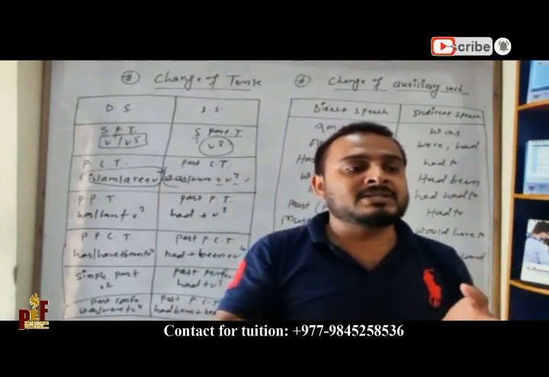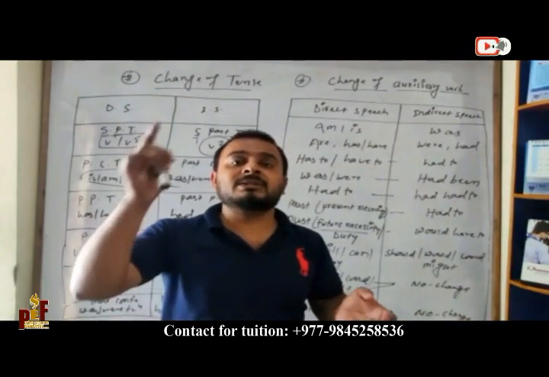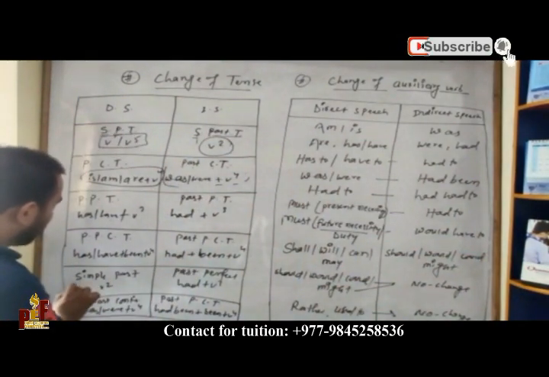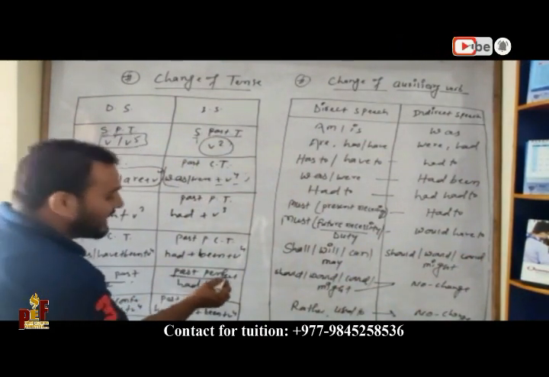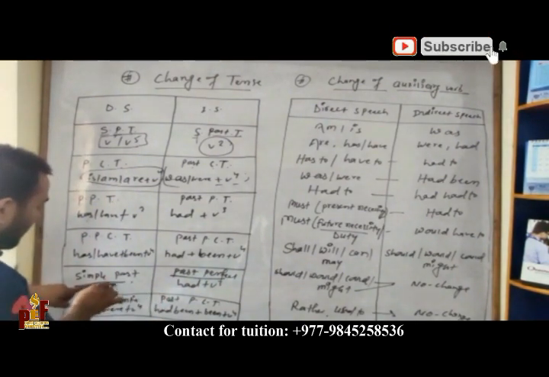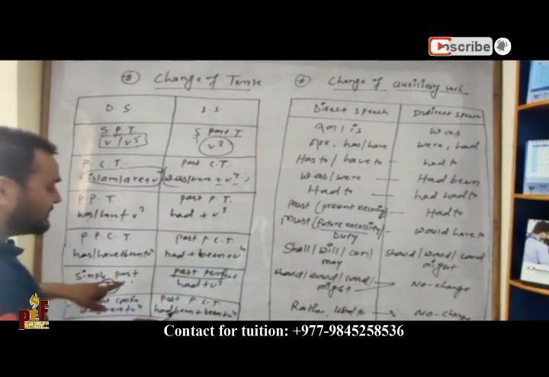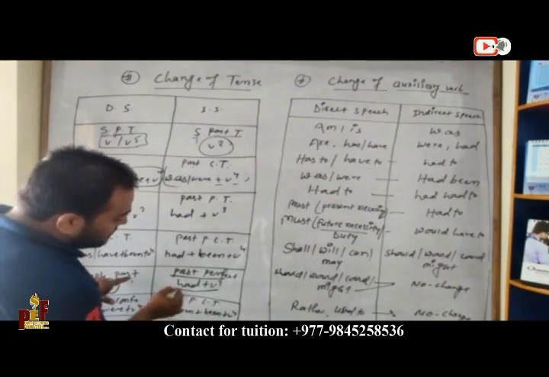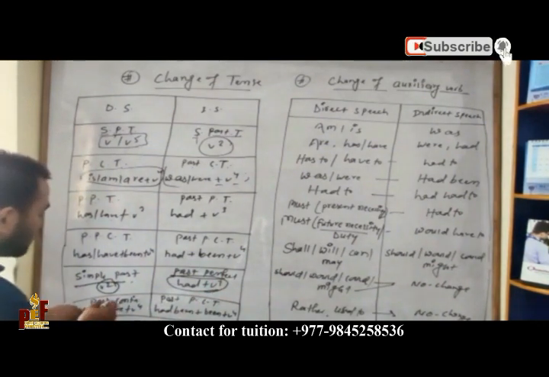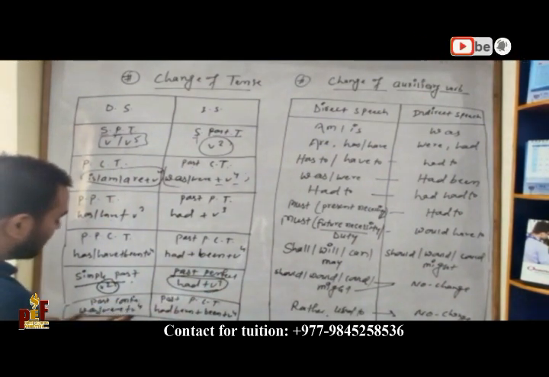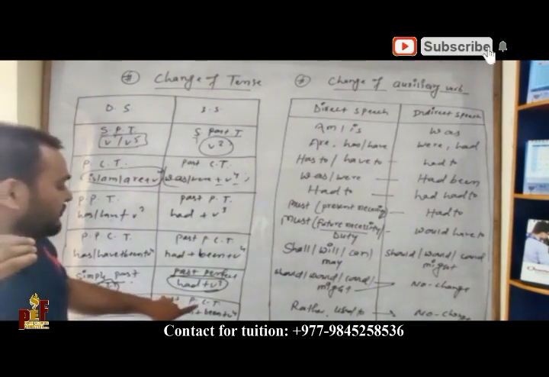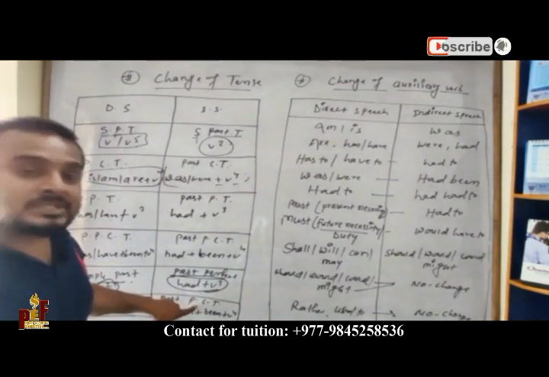But at last, simple past changes into past perfect, we have to remember this one. Verb 2 is there, simple past, it changes into past perfect, had plus verb 3, and then past continuous changes into past perfect continuous tense.